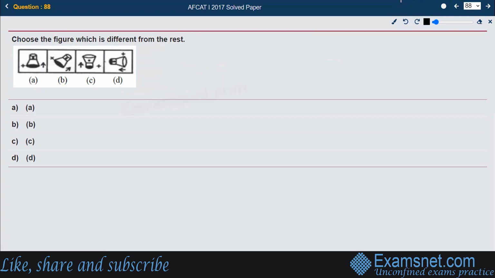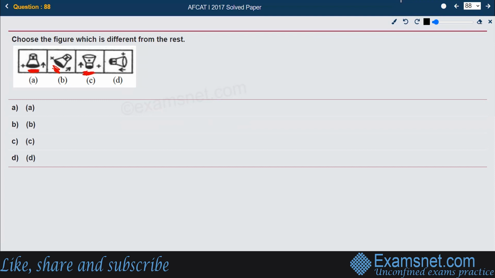Now, let us find out what's happening between A, B, C, and D. If you look at it carefully, in A, the plus and the arrow sign is towards the black side of the figure. In B, the arrow and the plus sign are again to the black side of the figure. In C, again to the black side of the figure.